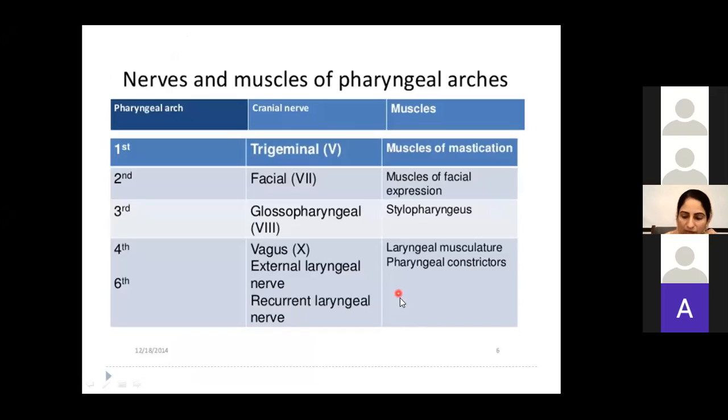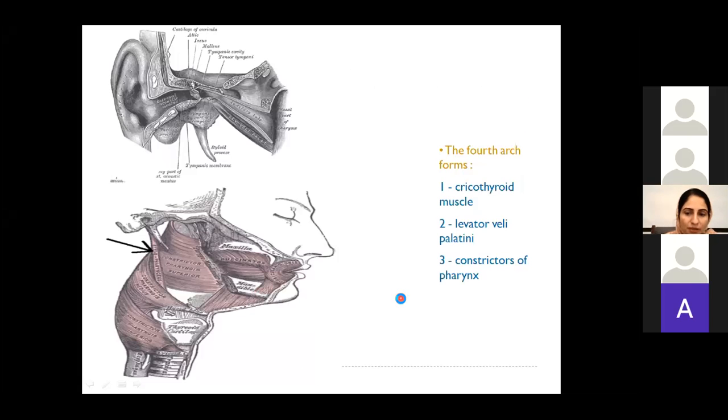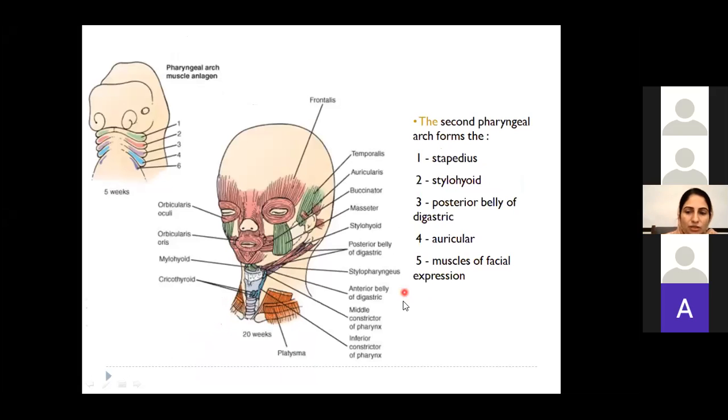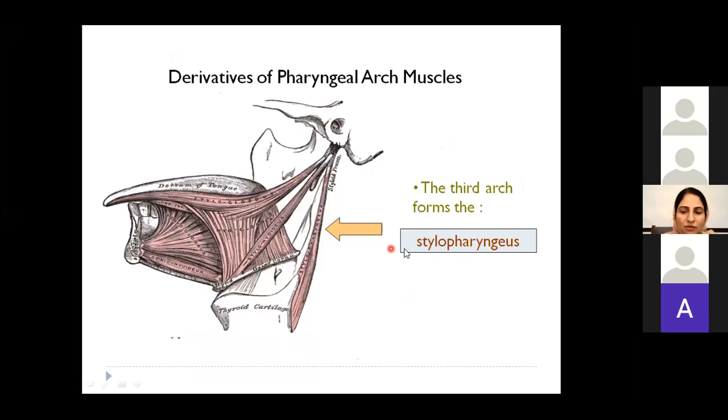Okay, जो pharyngeal arch derivatives हैं, they are more from the first pharyngeal arch or second pharyngeal arch. Okay, so these are the muscles which are derived from second. Third pharyngeal arch से सिर्फ एक muscle drive होती है, that is stylopharyngeus. Okay, कौन सी muscle है? Stylopharyngeus, which is attached on the styloid process and the pharynx. Okay, this is known as stylopharyngeus. Stylohyoid, which arch was giving rise to stylohyoid? Second pharyngeal arch. Very good. Okay, so these are the muscles which are derived from first, second, and the third.